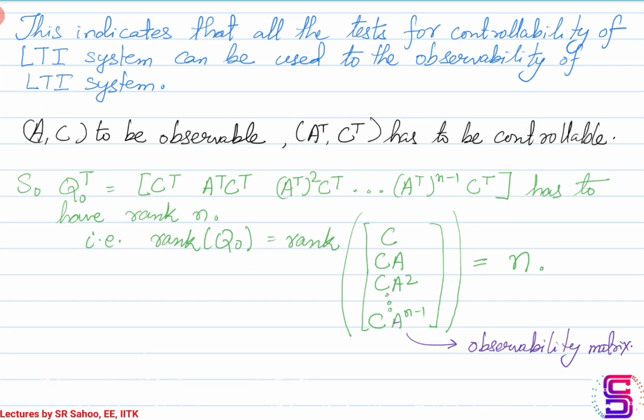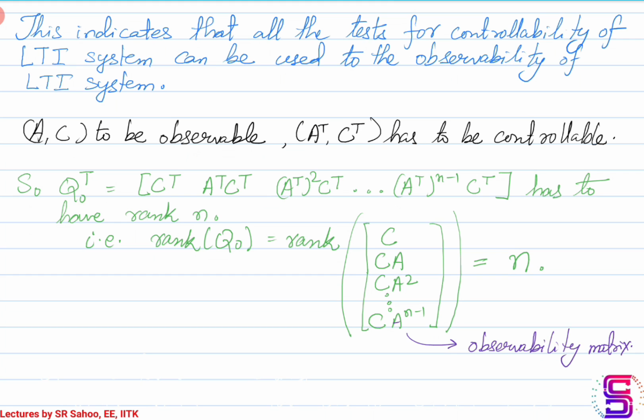The controllability matrix for system 1 would be found from A and B. The observability matrix for system 1 would be found from A and C as shown here. So what we essentially do for the observability test is form the observability matrix for the given CLTI system and check its rank.